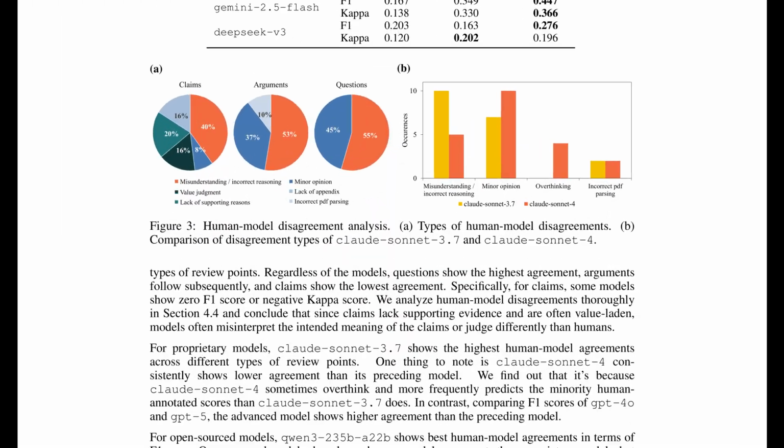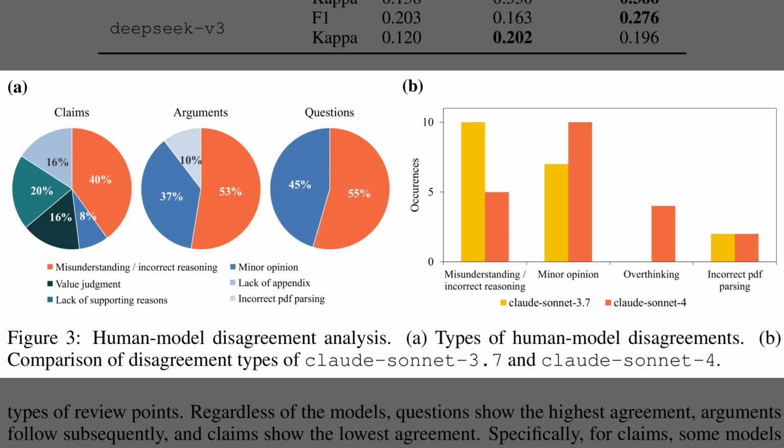So, Figure 3 presents a breakdown of where humans and models disagree on review score. This figure shows that most disagreements stem from misunderstanding or incorrect reasoning, with questions faring best overall. The left panel indicates that claims add value judgments and missing reasons, which raises subjectivity. The right panel compares Claude Sonnet 3.7 to Claude Sonnet 4, and it shows more overthinking for the newer model, meaning the model analyzes too deeply and predicts minority scores more often.